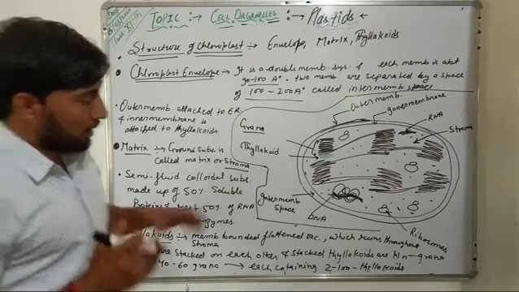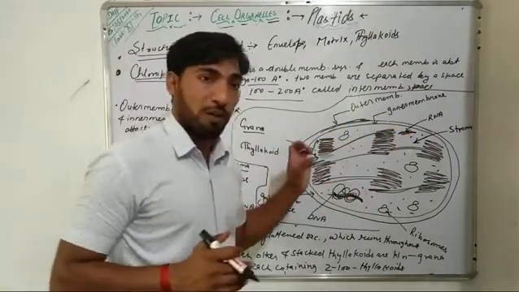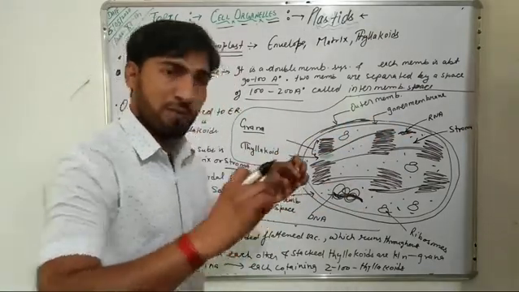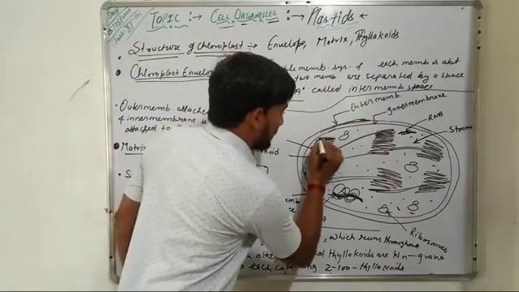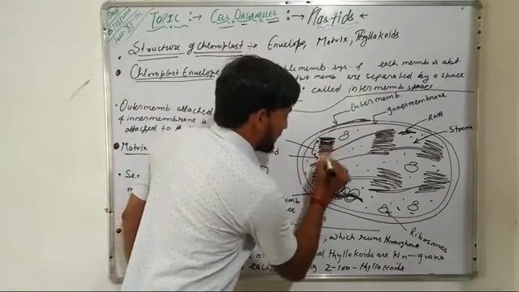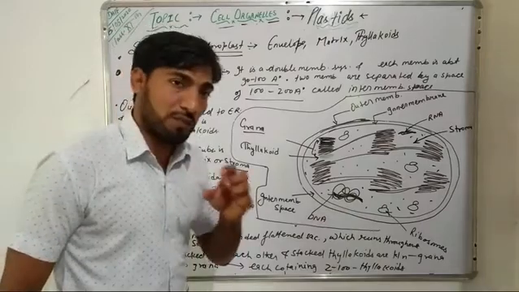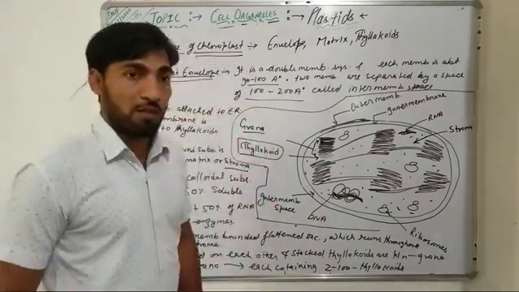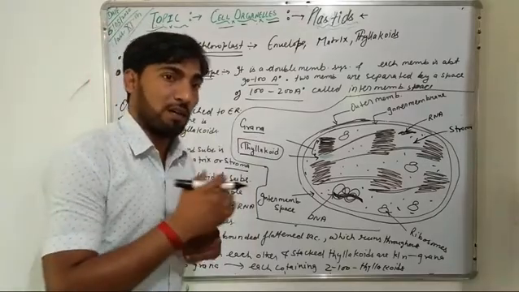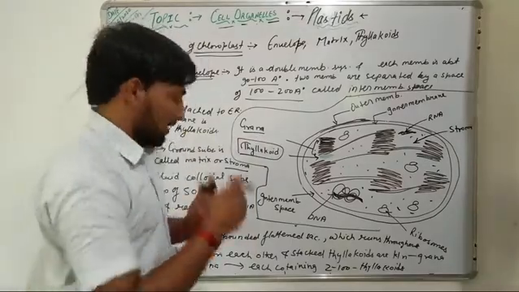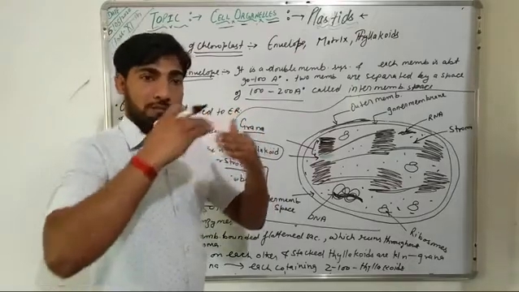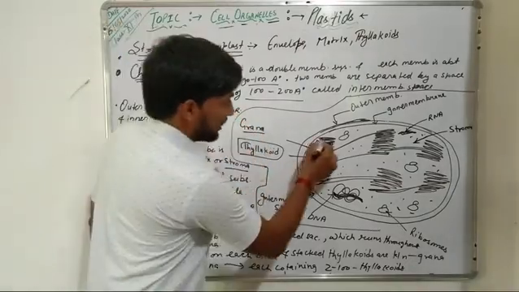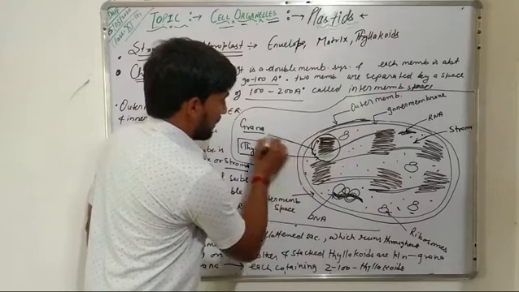Now, the matrix of chloroplast, or stroma, contains certain flattened sac-like structures like this. Each of these flattened sac-like structures is known as a thylakoid. These thylakoids inside the matrix are stacked on one another, and these stacked thylakoids together are known as the grana.